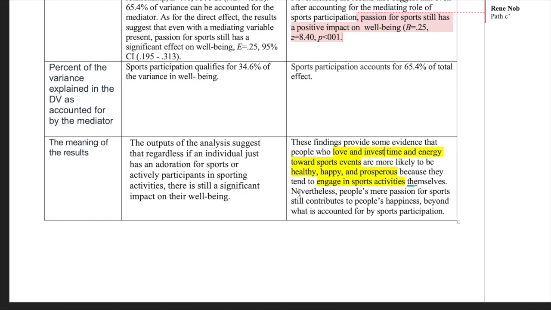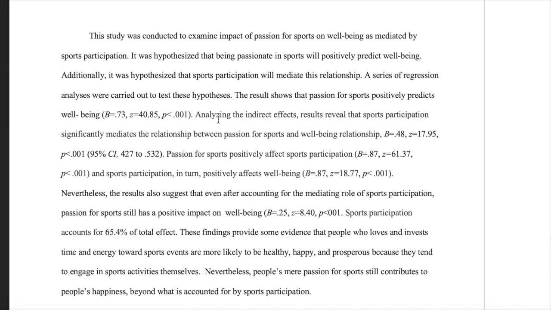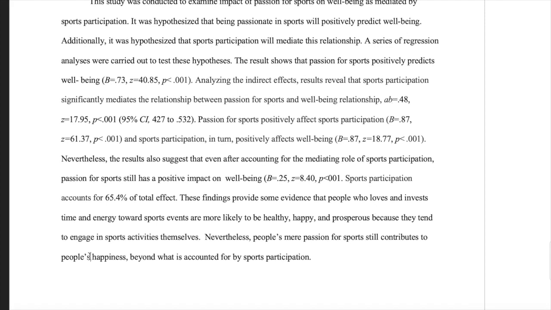And then I try to make meaning of the residual effect, or the direct effect. So I said, nevertheless, people's mere passion for sports still contributes to happiness beyond what is accounted for by sports participation. And then afterwards, we combine all of those statements. I've made some correction. This should be AB. I have erased this part.